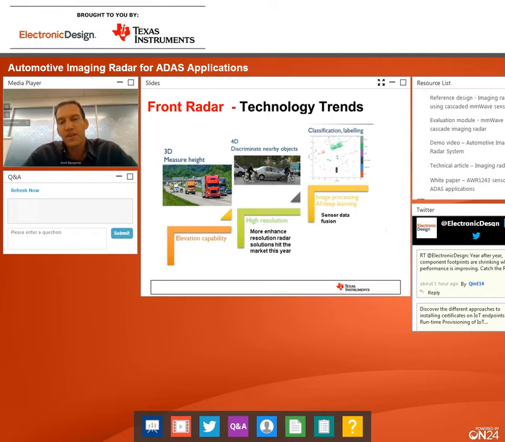All of that is driving front radar technology very nicely, and I will show how TI is handling these requirements in the next few slides.